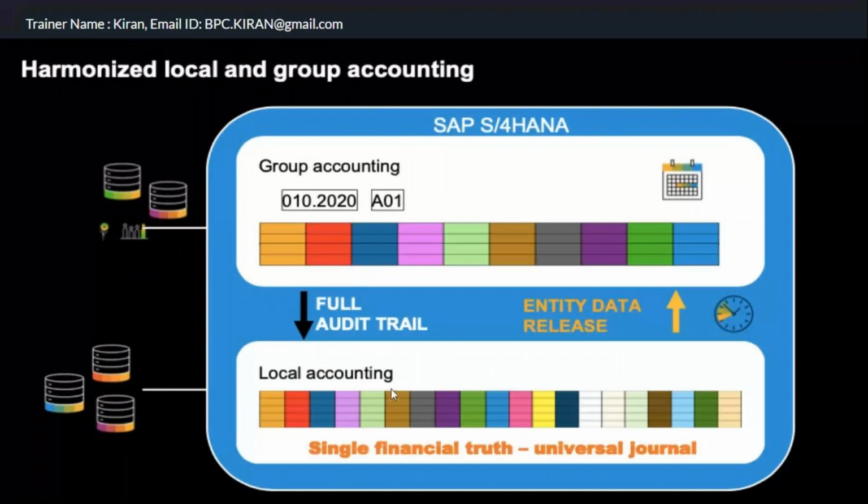And as I said, there is no import process. Whatever single financial truth the universal journal holds, we are going to move to group reporting. Your universal journal might have so many fields, and when you release it to group accounting we don't need all of them. Your ACDOCA table might have 500 plus fields, while your ACDOCQ table will have only 100 plus fields. In those 100 plus fields, some are relevant to intercompany matching and reconciliation, and some are relevant to consolidation.